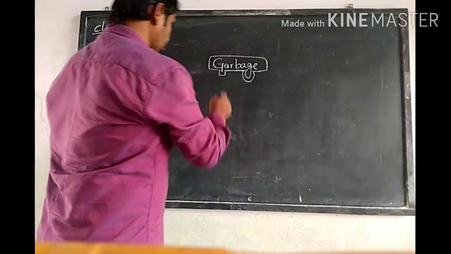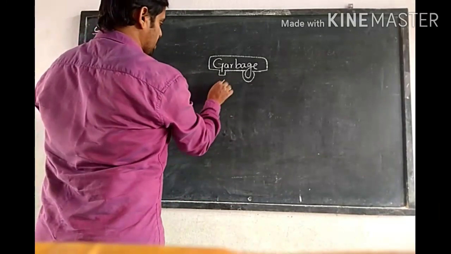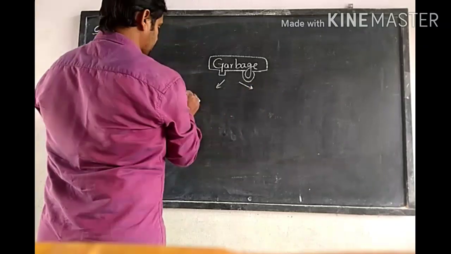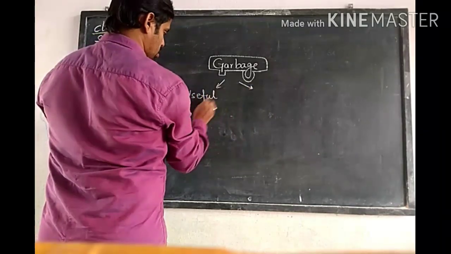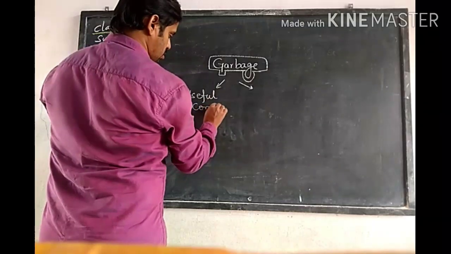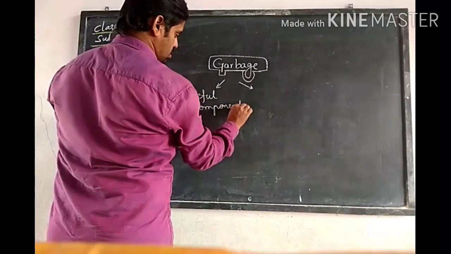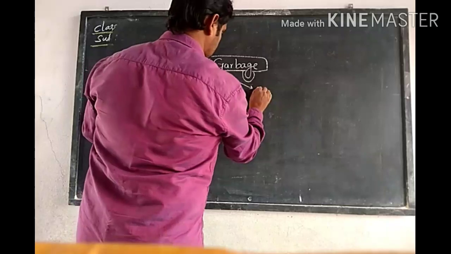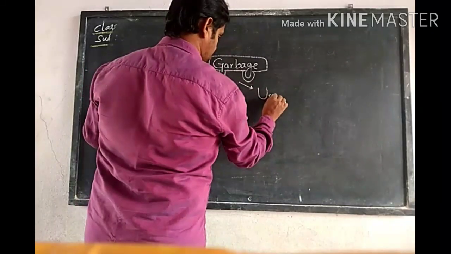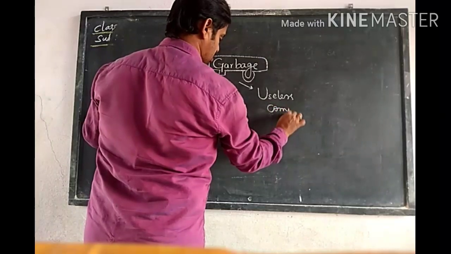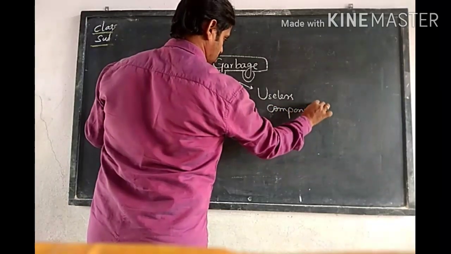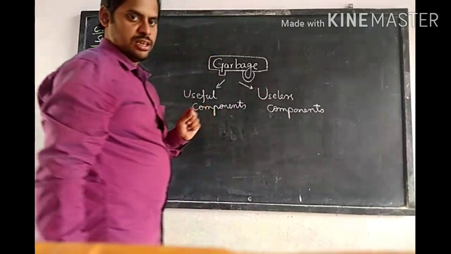And in garbage there are two types of materials: useful components and useless components.